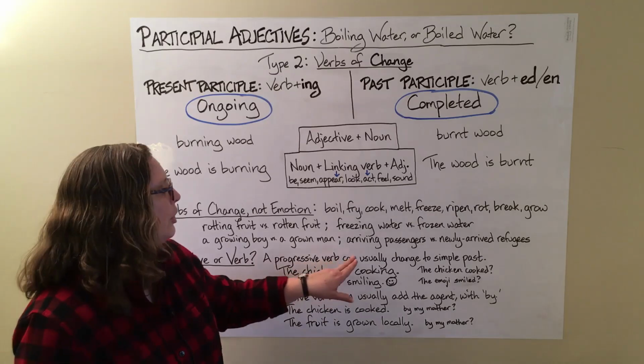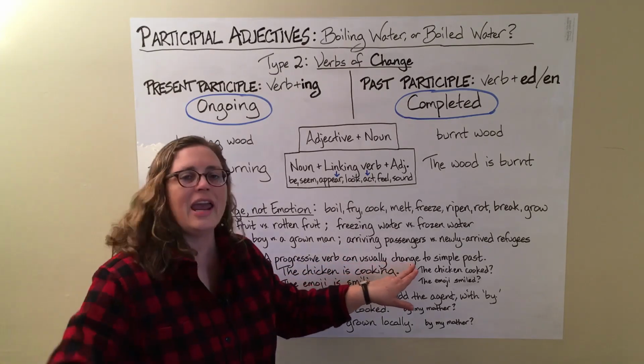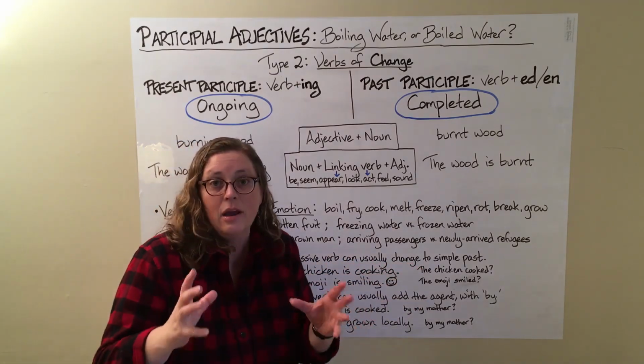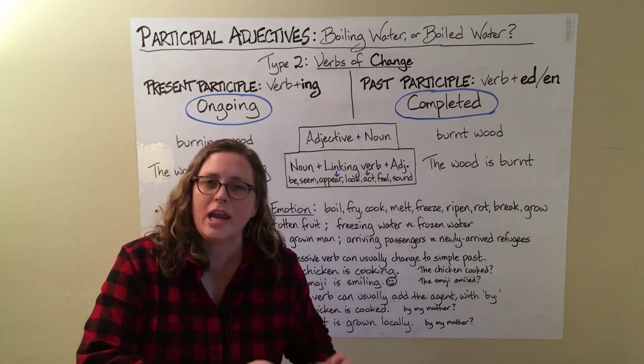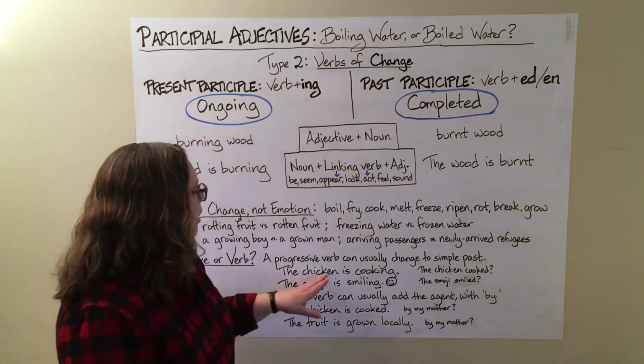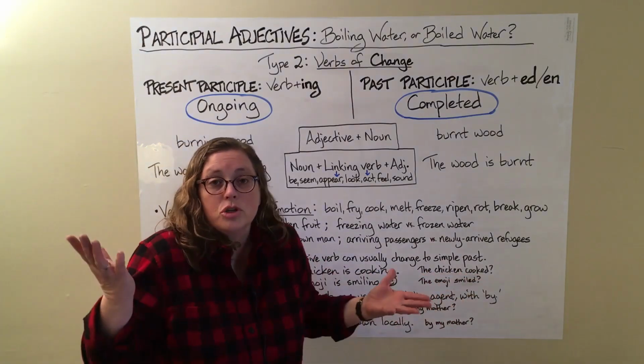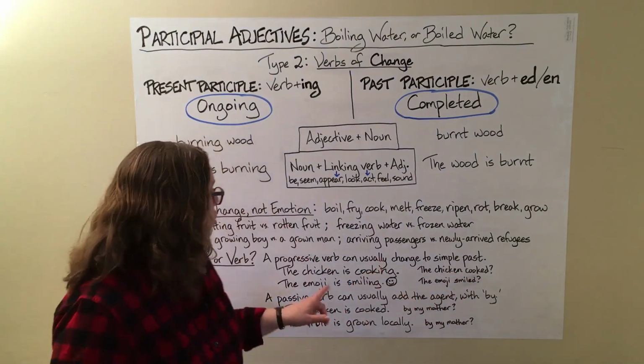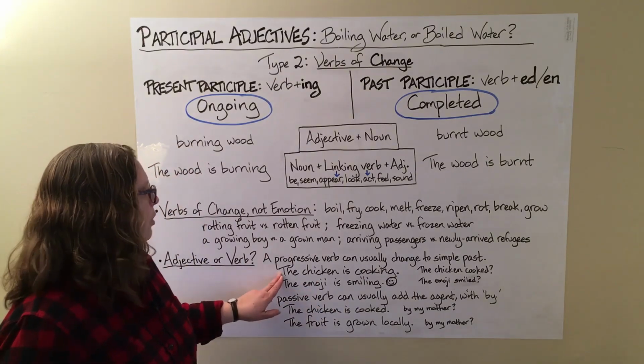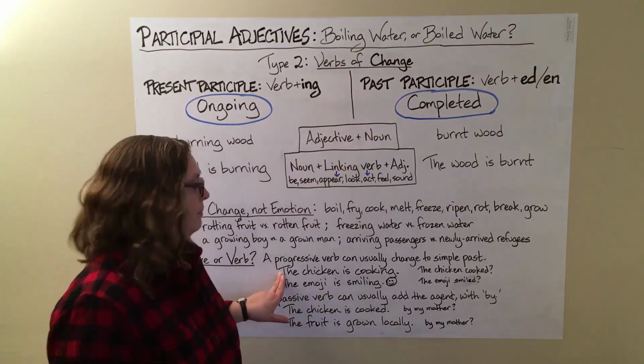A progressive verb can usually change to simple past. Verb tenses, you can usually change them, right? So, the chicken is cooking. The chicken cooked. Sure, no problem. So is this a verb? I'm going to say yes.